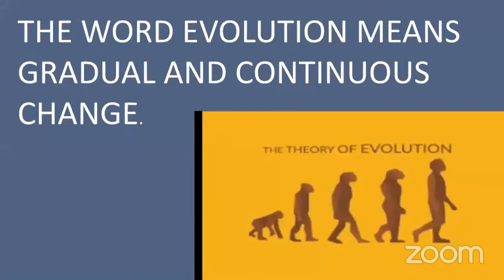Now, let us see what is the concept of evolution. Who will read it for me? The word evolution means gradual and continuous changes. Gradual means very slow and continuous change. Slow and steady. So, the word evolution is generally understood as gradual and continuous change.